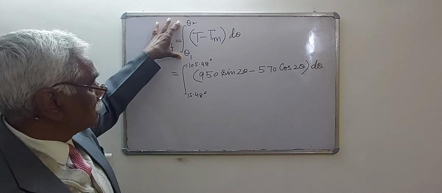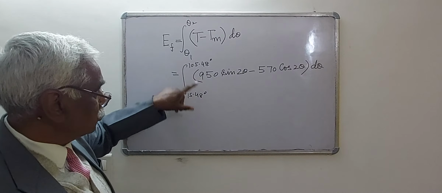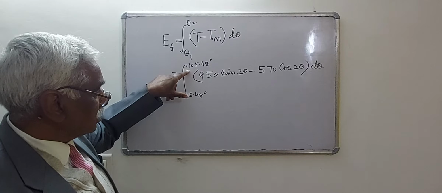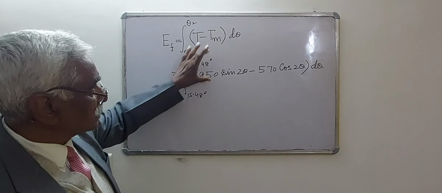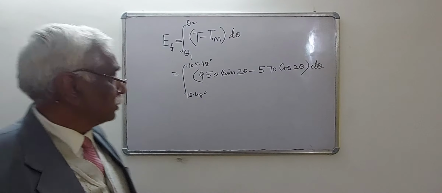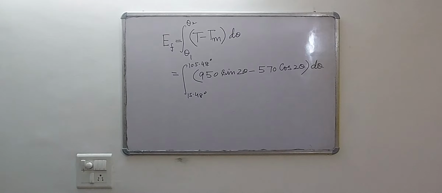When the crank has turned from 15.48 degree to 105.48 degree, there will be the fluctuation of energy which can be written as T minus T mean into d theta. That will be the maximum fluctuation of energy.